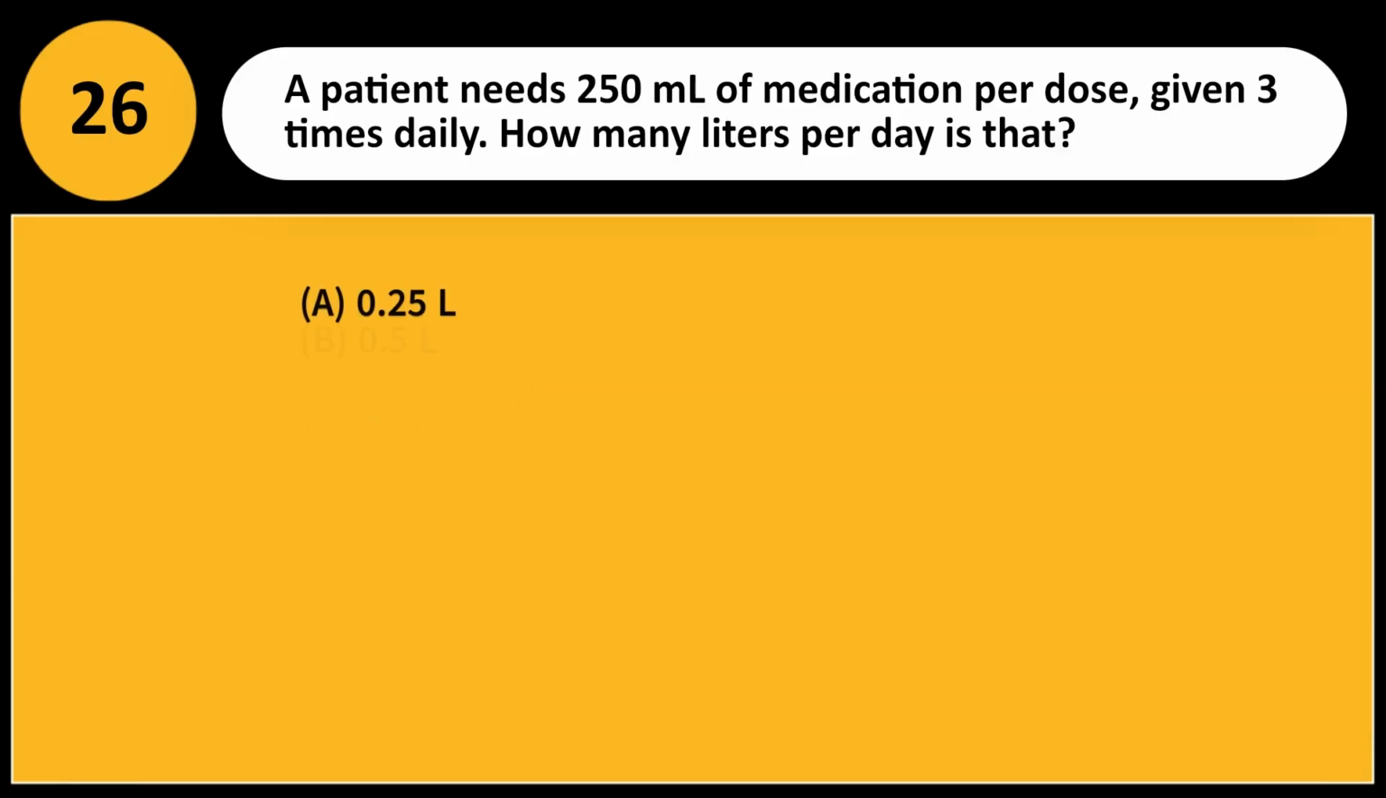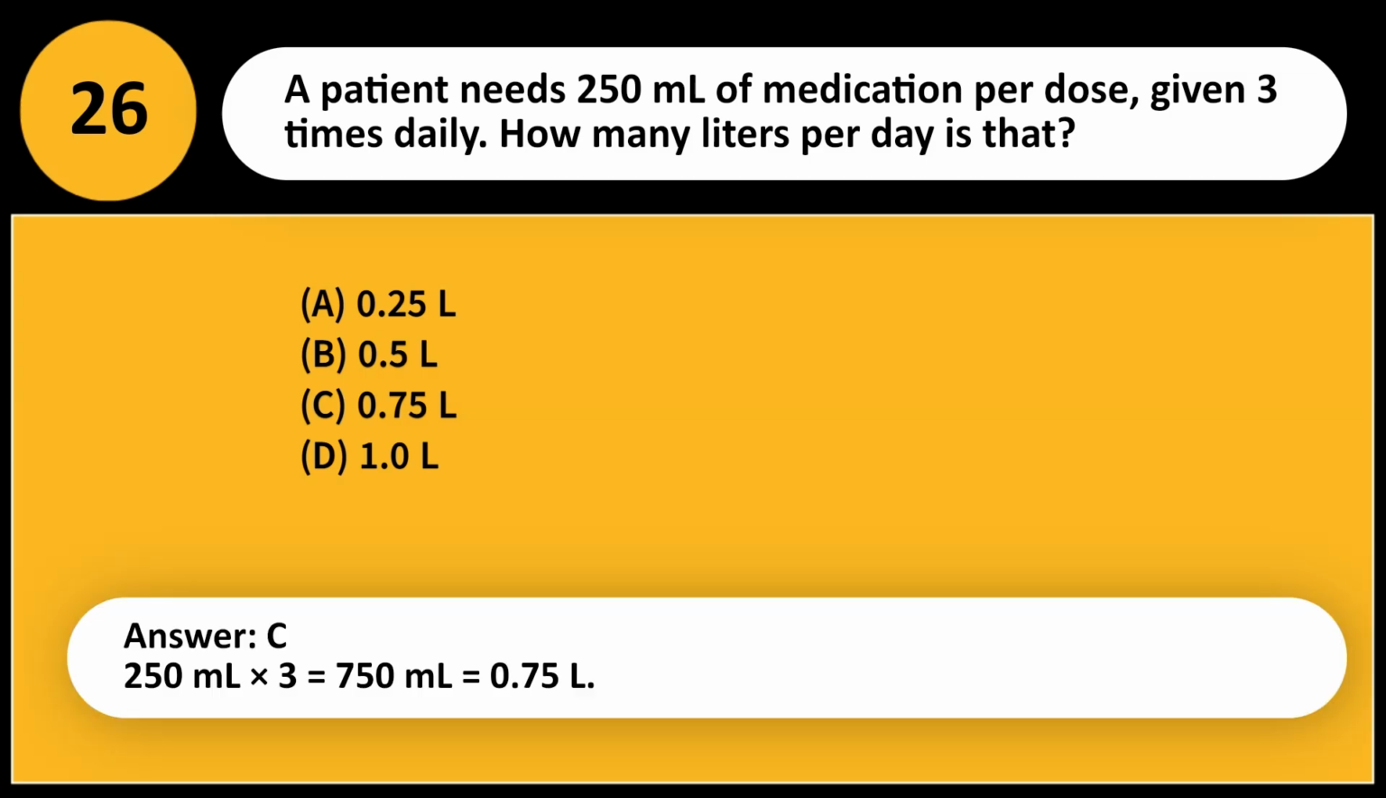A patient needs 250 milliliters of medication per dose, given 3 times daily. How many liters per day is that? A. 0.25 L. B. 0.5 L. C. 0.75 L. D. 1.0 L. Answer, C. 250 milliliters times 3 equals 750 mL, which equals 0.75 L.